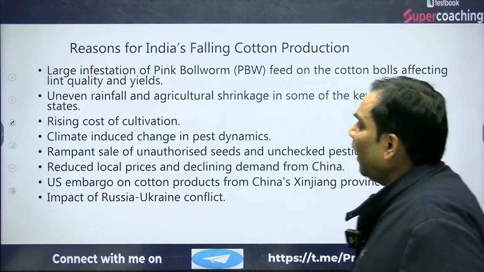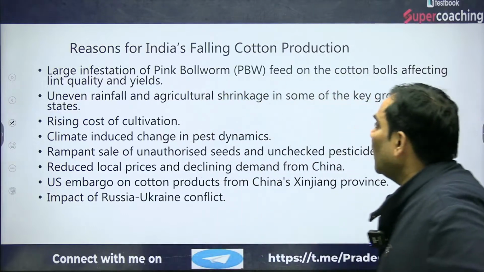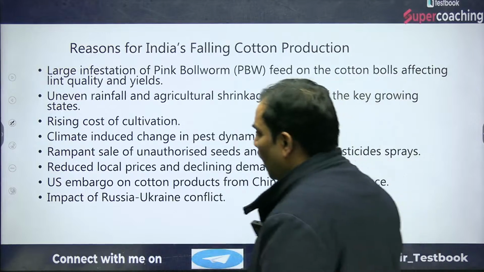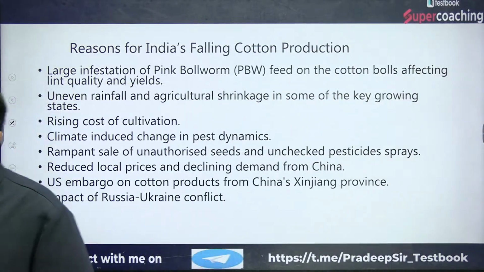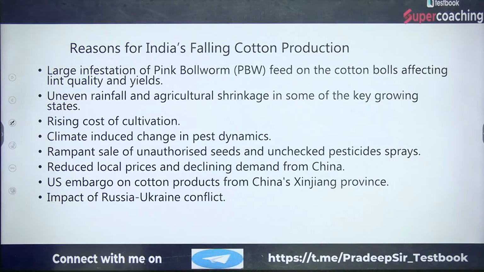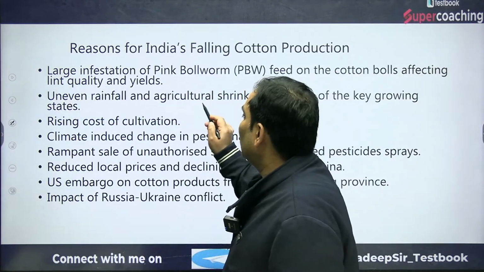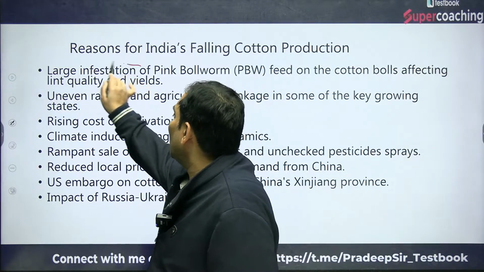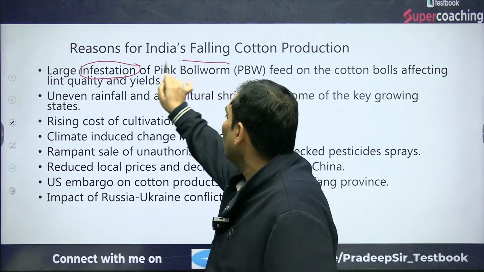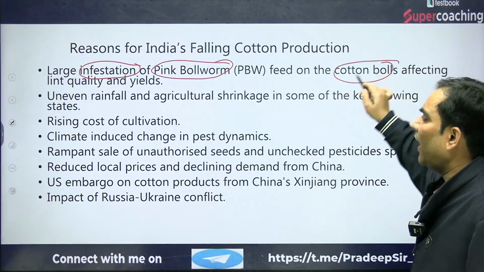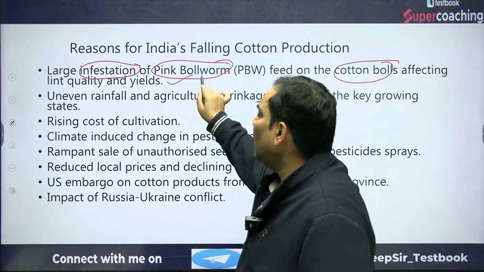So now we are going to discuss the reasons why India's cotton production is falling continuously. As I talked about, there is a large infestation of pink bollworm, which attacks the cotton bolls, affecting the lint quality and yield.